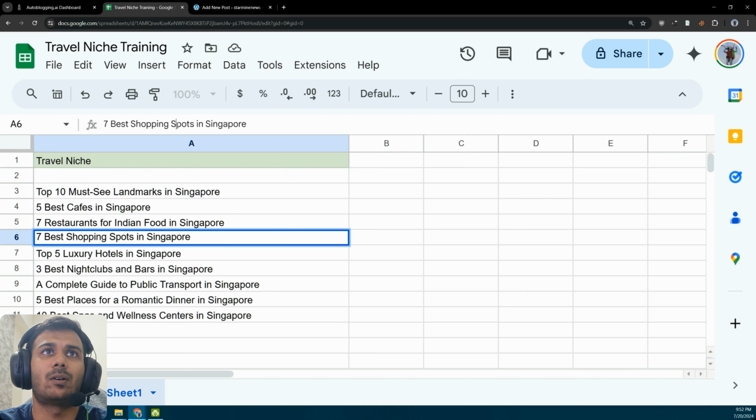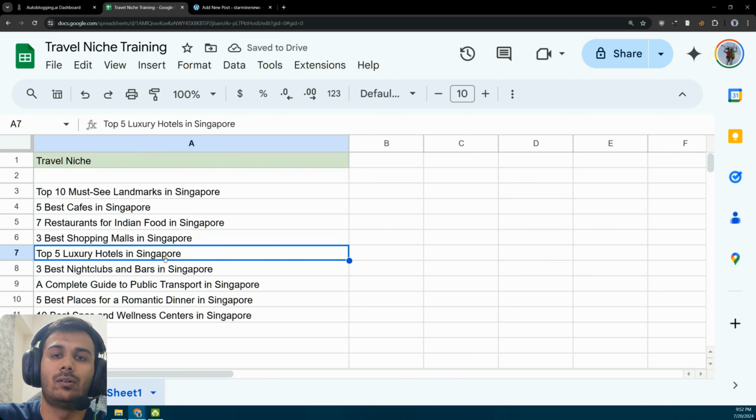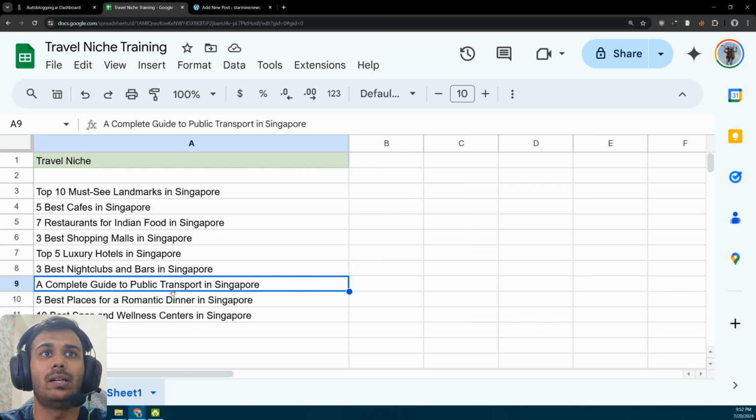7 best shopping spots, or we can simply change it to 3 best shopping malls in Singapore, and top 5 luxury hotels. Now, if you're in the hotel industry, you can use keywords like these: 3 best nightclubs and bars. It requires factual content. A complete guide to public transport in Singapore. Now, this requires factual content, but this is also evergreen. Rules, they do change, but you will have to keep on updating your articles.